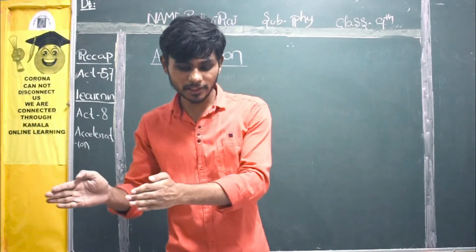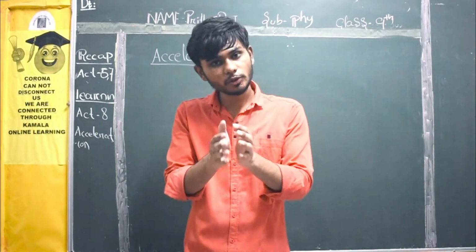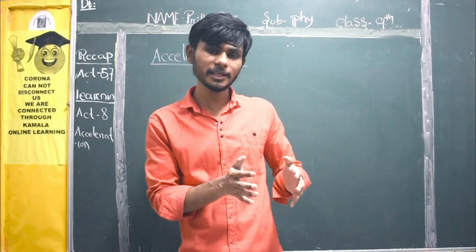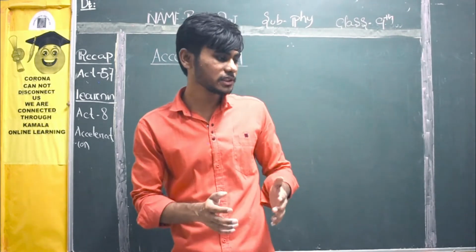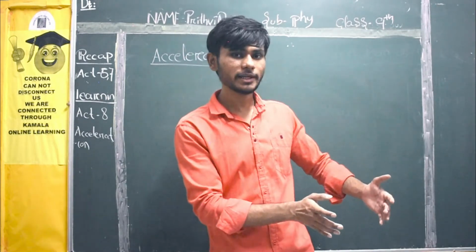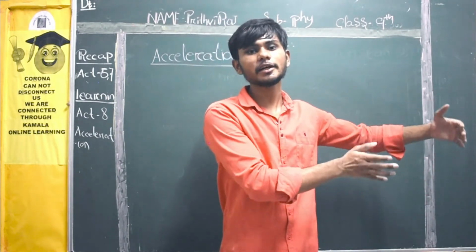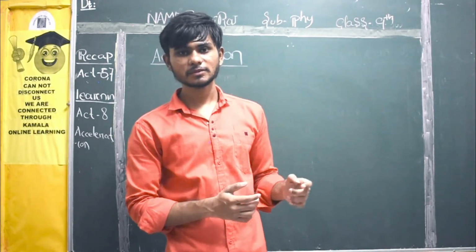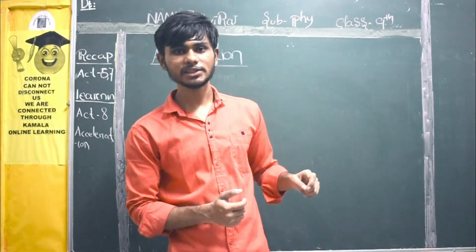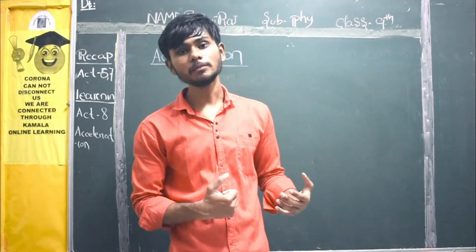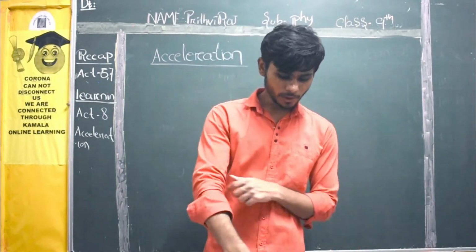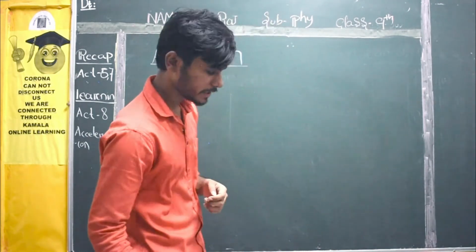But if you are changing speed slowly, non-uniformly, but continuously, in the first second you have changed 5 km per hour. In the second you are at 10. In the third you are going 15. So slowly you are raising your speed. So in this particular case, you will say it is uniform acceleration. Uniform acceleration. What about a bus moving in a direction?